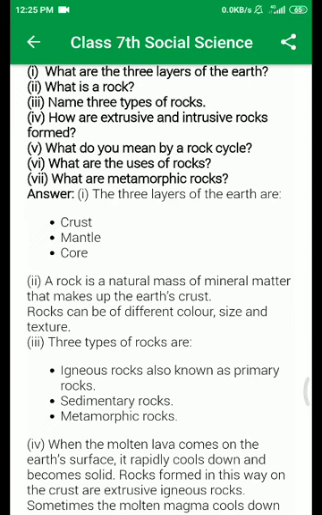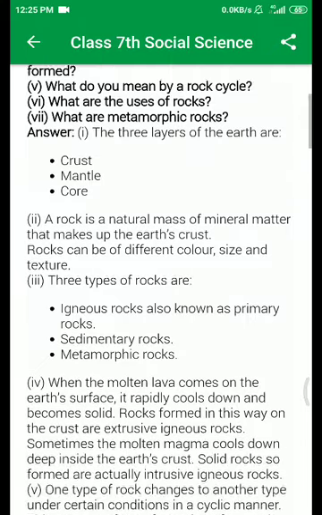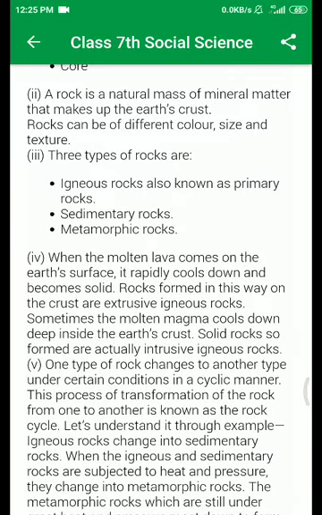Question number 4 is, how are the extrusive and intrusive rocks formed? We discussed this question in the previous video. So here is the answer. When molten lava comes onto the earth's surface, it rapidly cools down and becomes solid. Rock formed in this way on the crust is called extrusive igneous rock.